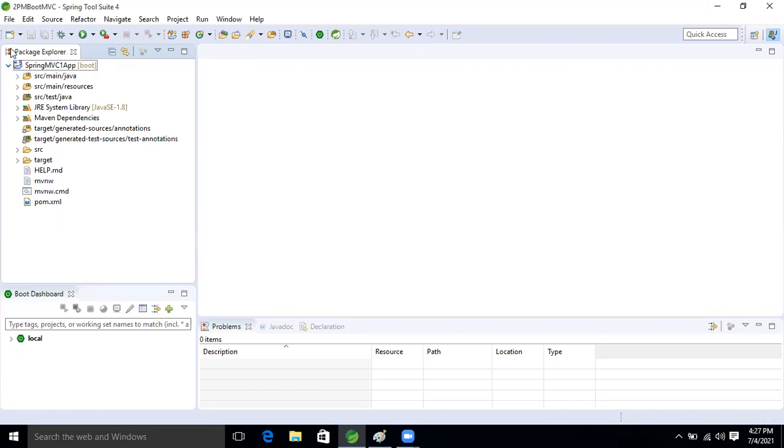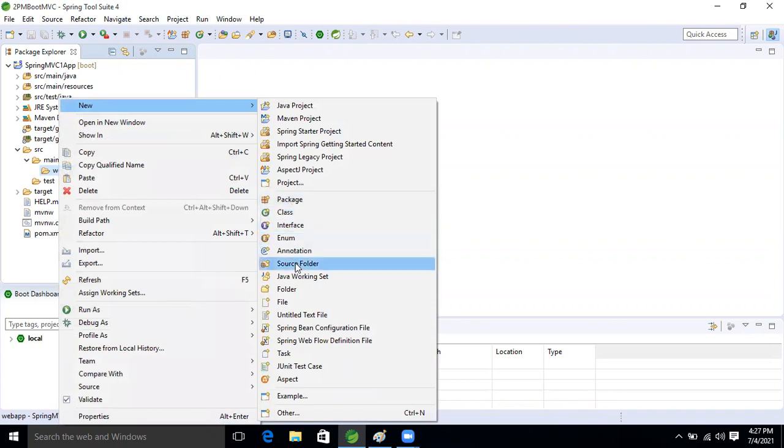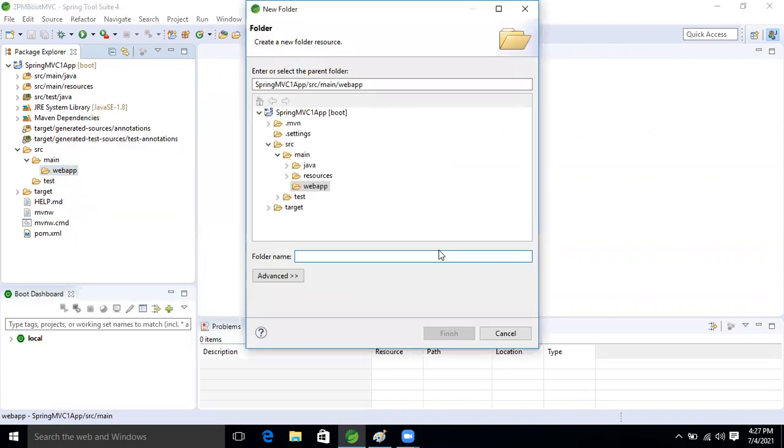Okay, guys. So our project is created, right? Let's first go inside src main webapp. Inside that webapp, right click, new, and create one folder called WEB-INF. Capital letters.